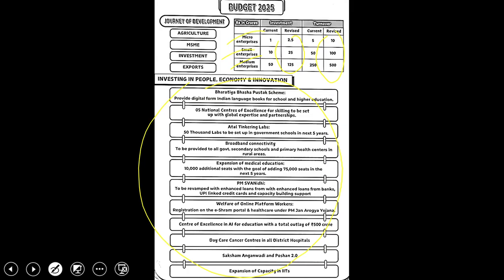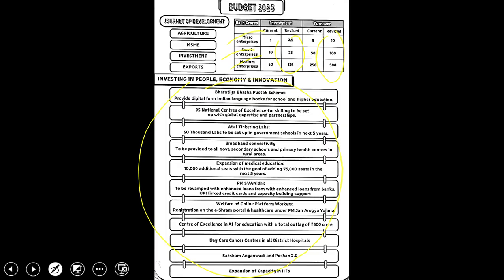Then we have broadband connectivity for all government secondary schools and primary health centers in rural areas, and also expansion of medical education. That is, 10,000 additional seats will be added, and the goal is to add 75,000 seats in the next 5 years.